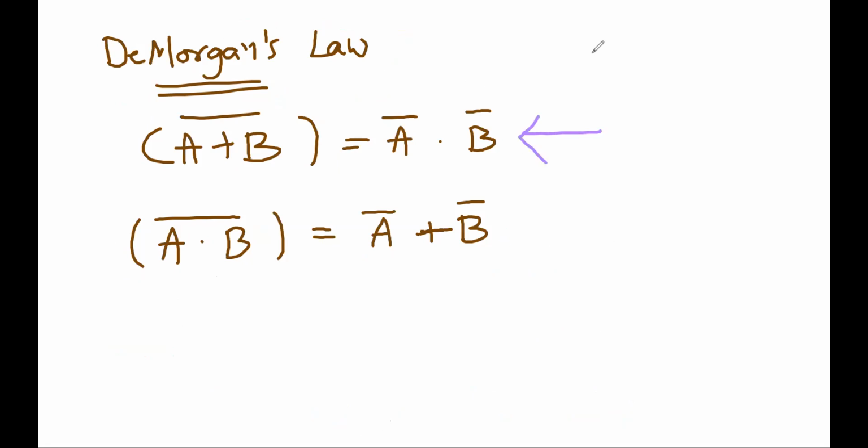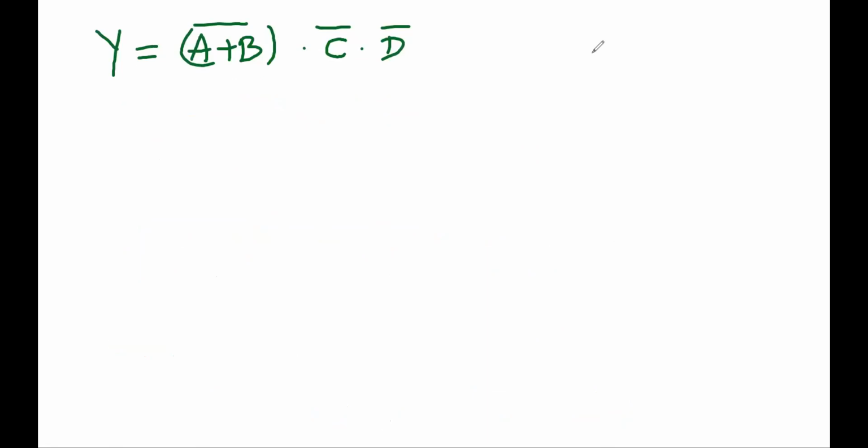So I will write this as A bar dot B bar dot C bar dot D bar. This is (A plus B) bar, and this I can write as A bar dot B bar, and this is (C plus D) all bar.